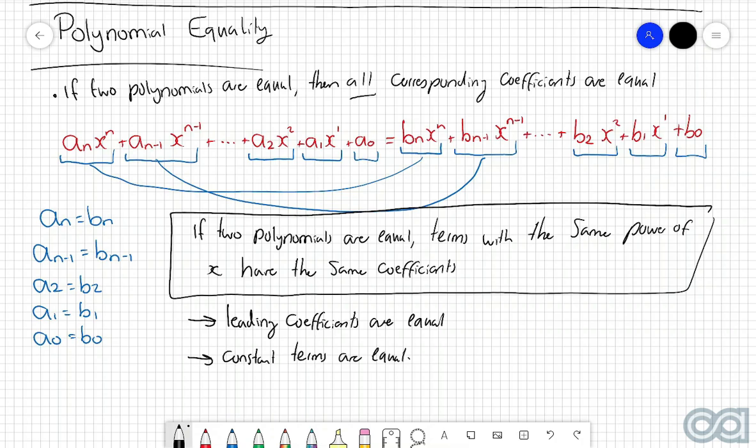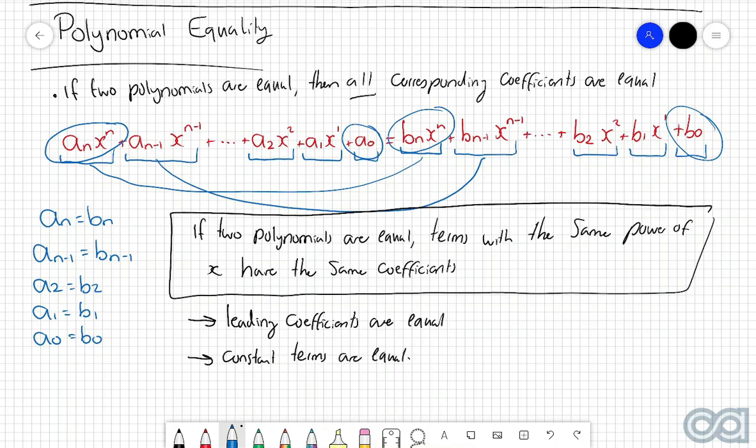And realistically, these two make a lot of sense. With the leading coefficient part, if we have two polynomials that are equal, then they must both have the same degree. So therefore, the coefficient of the term with the highest power of x on this side of the equation must be equal to the coefficient of the term with the highest power of x on this side of the equation as well. Or in other words, the leading coefficients must be equal. And then furthermore, we know that the coefficient of the term with no x component on this side of the equation must be equal to the coefficient of the term with no x component on the other side of the equation as well. Or in other words, the constant terms must also be equal.